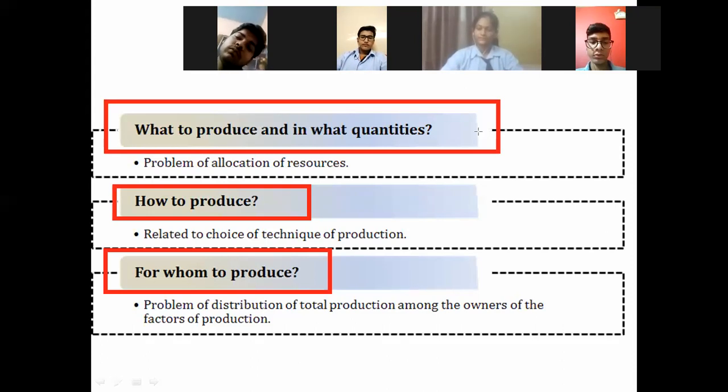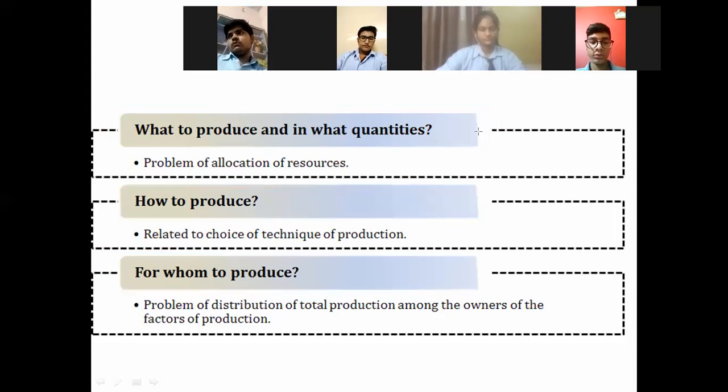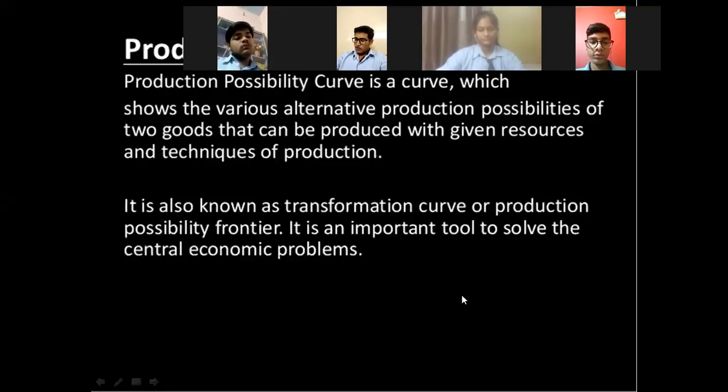And the third and last is for whom to produce. For whom should we produce the commodities? Who will be my ultimate distributors, to whom I would be distributing my income and my commodities? That is known as for whom to produce. I hope it is clear to everyone what the three central problems of an economy are and how they work. Now, the next concept on your screen is the production possibility curve.